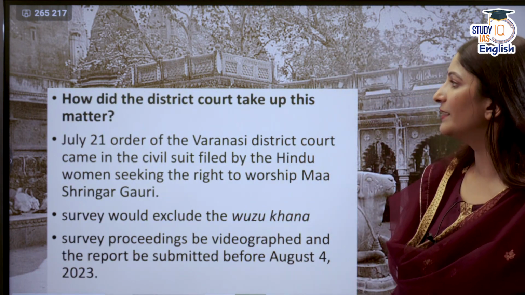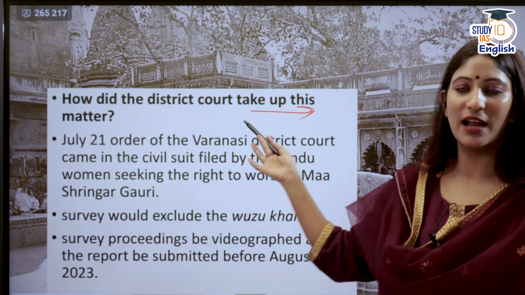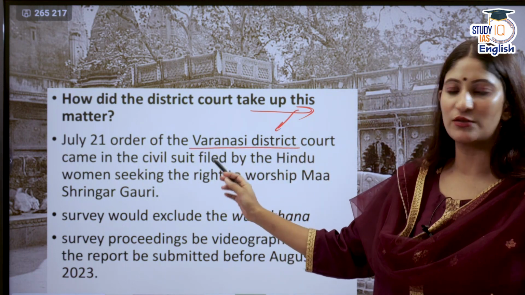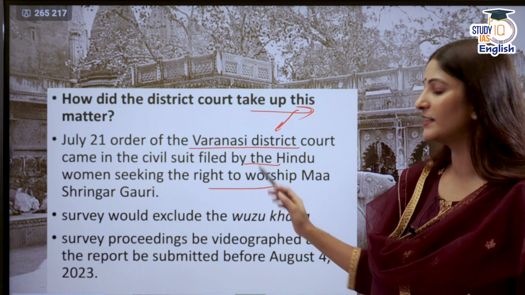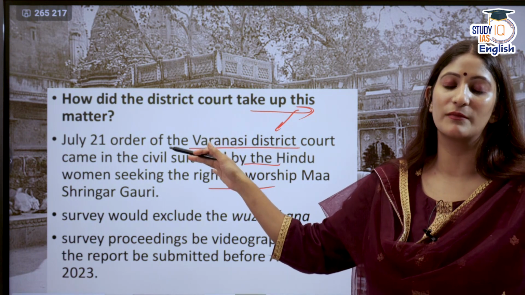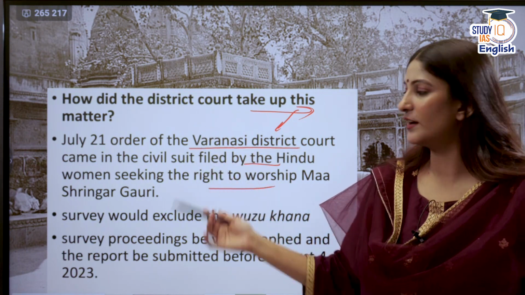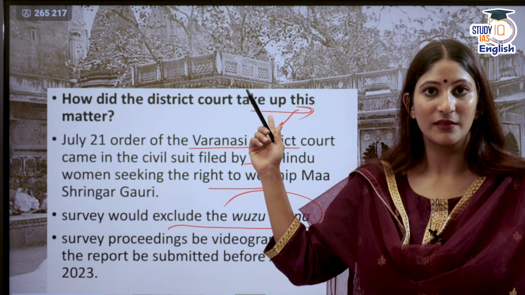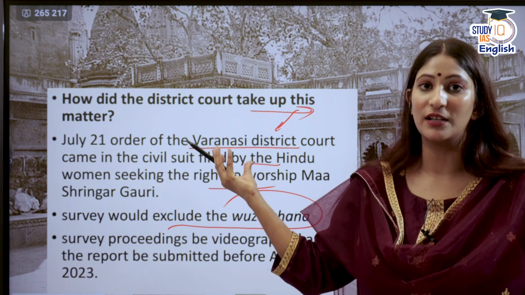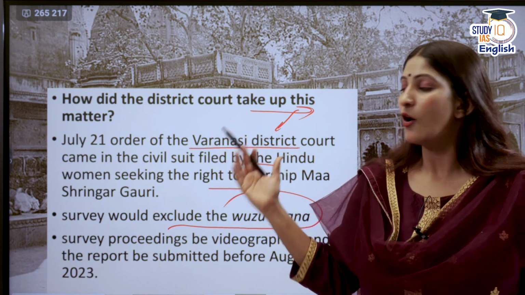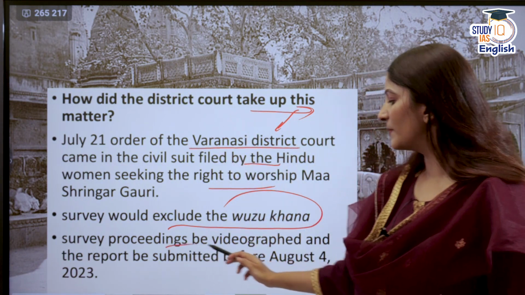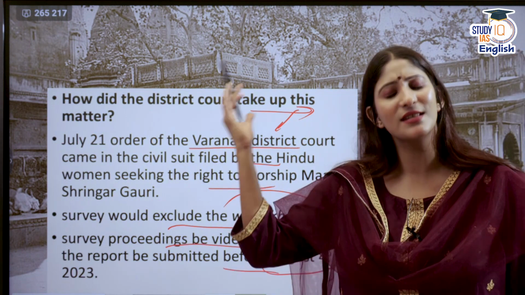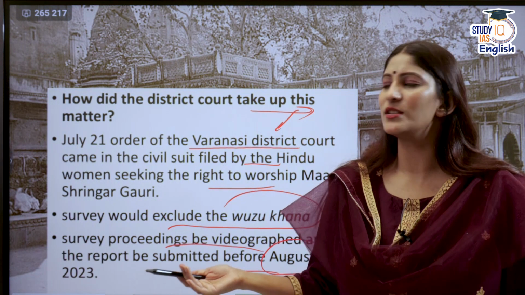Alright. So how did the district court take up this matter? The July 21st order of the Varanasi district court came in the civil suit filed by the Hindu women seeking the right of worship, providing worship to Ma Shringar Gauri. The survey would exclude the Vazu Khana, that alleged Shivling fountain that we saw. Also, the survey proceedings are to be videographed and the report submitted before August 4, 2023. This was the earlier one. After that, a stay was put.